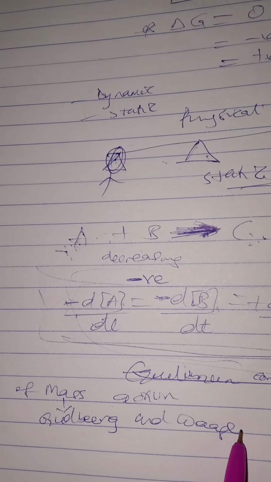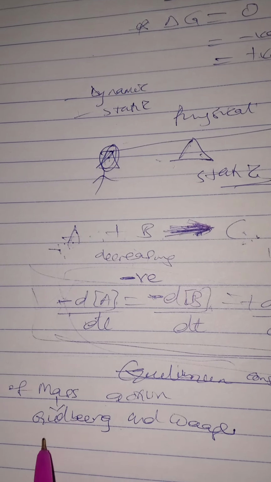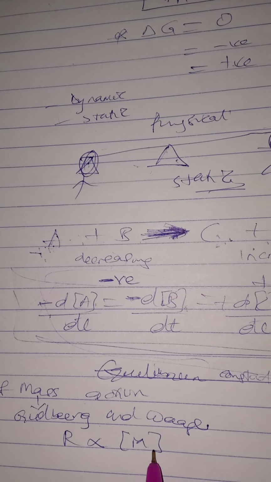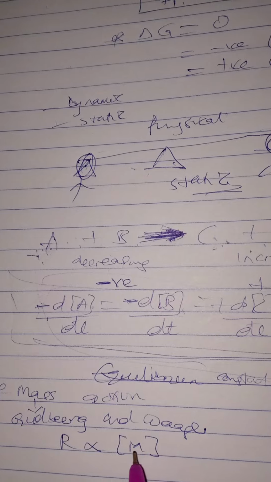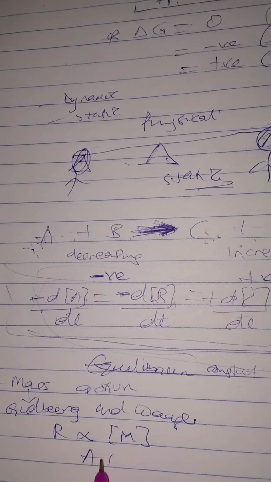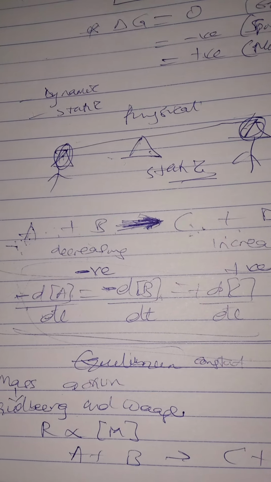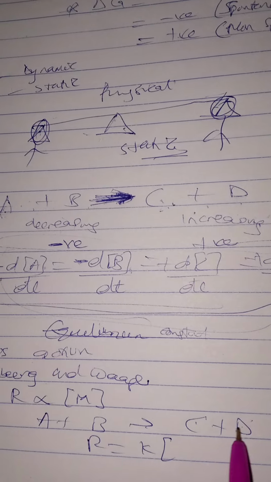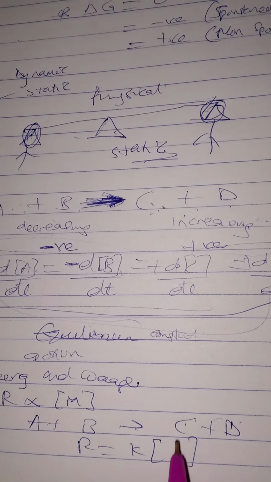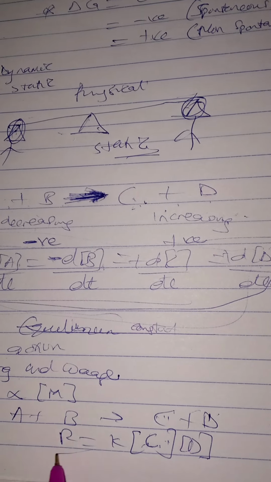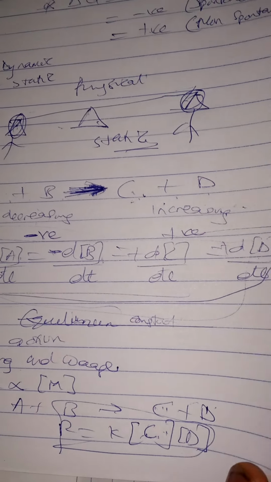So what the law of mass action says is that the rate of chemical reaction is proportional to the active masses, to the product of the active masses of the reactants. Let's say we have a reaction like this: A plus B to give us C plus D. So R is equal to K, the product of the active masses, the concentration of C and D. Do you get it now? So this is the law of mass action, the determination of the equilibrium constant.